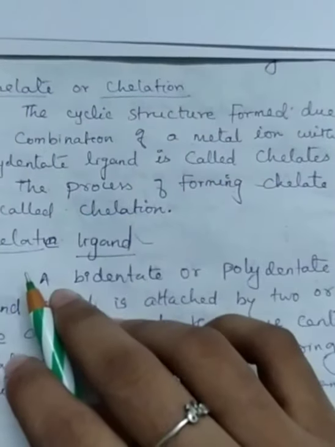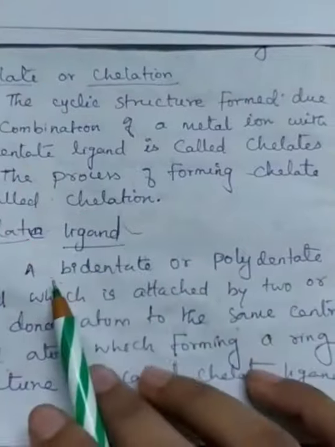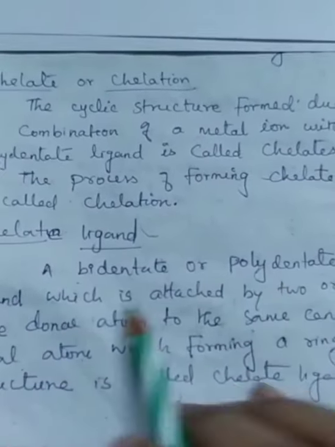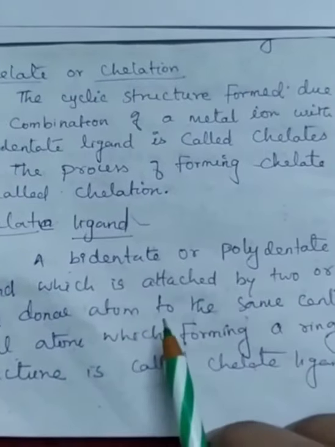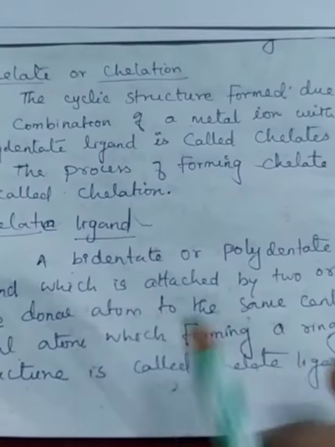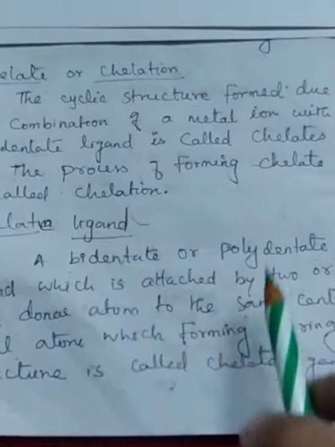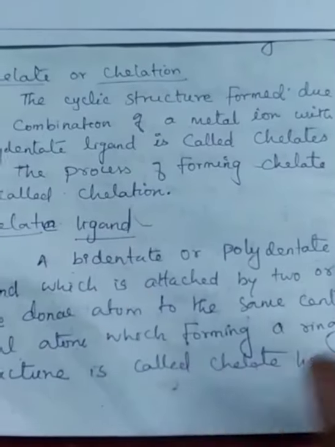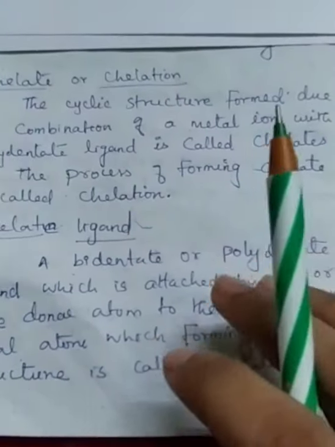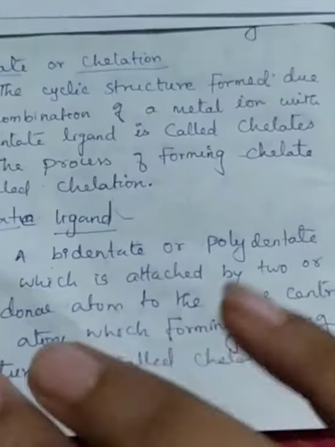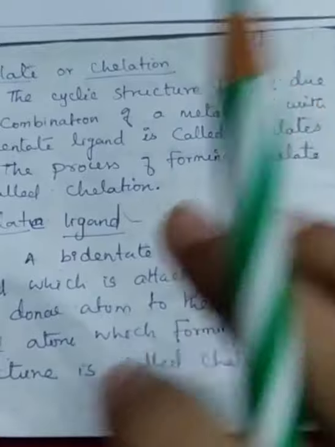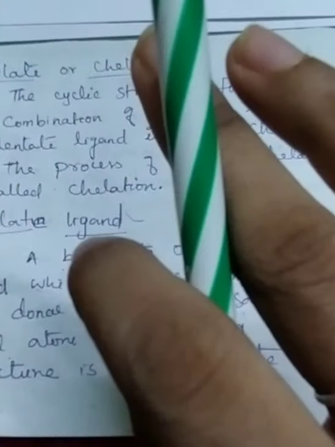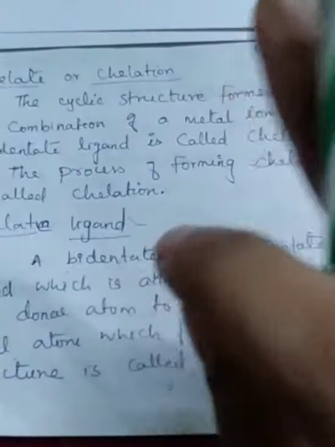Okay. Next, chelate ligand. A bidentate or polydentate ligand which is attached by two or more donor atoms to the same central metal atom, forming a ring structure, is called a chelate ligand.